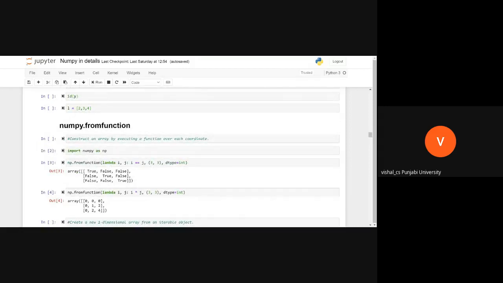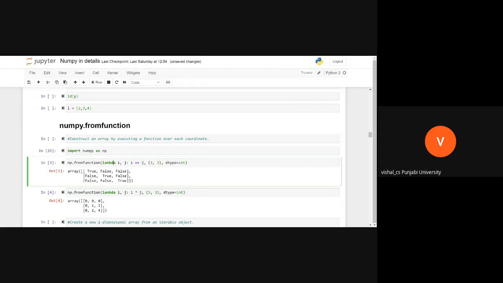I have simply imported this. See here, I have used np.fromfunction. Fromfunction is a NumPy function. I have used np dot, and within the function I have given an argument. What is this lambda? This is a function, an anonymous function. Because the function was small, I wrote it with the help of lambda.